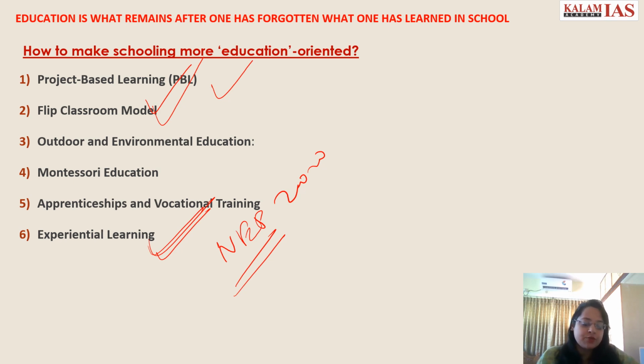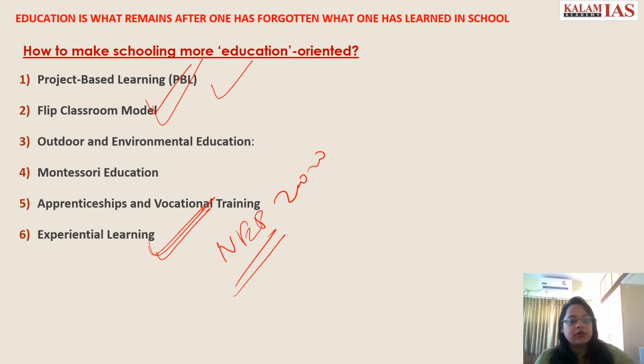Then coming to the flipped classroom model, the educators can record the lectures for the students to watch at home, right? And then they can utilize the classroom for interactive discussions, group activities, or problem solving exercises, by which the students will actually learn how to interact, how to foster innovation, creativity, critical thinking, instead of just listening to lectures one sided, right? So they can listen to the lectures at home and then come to the classroom for the interactive discussion, right?